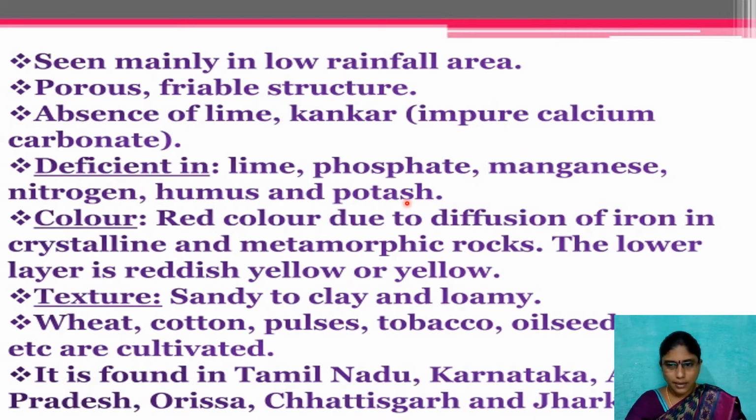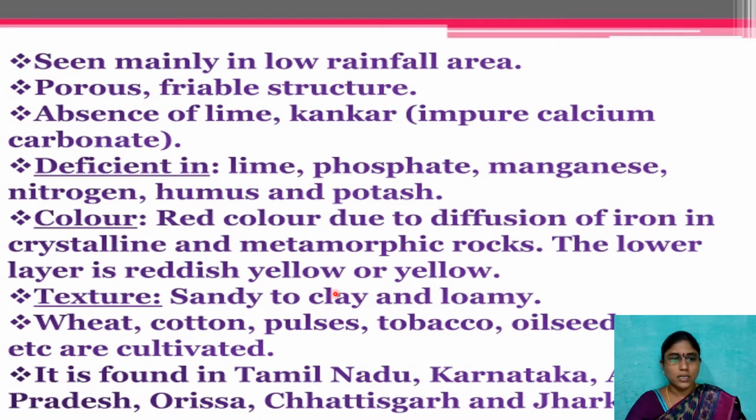It is red in color because of iron in crystalline and metamorphic rocks. The lower layer is reddish yellow or yellow, and the texture is sandy to clay and loamy.